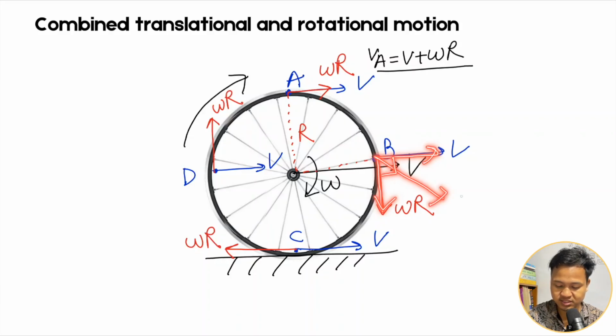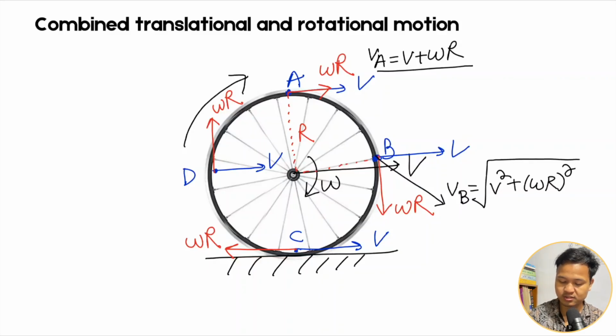The angle between them is 90, and by vector addition, V square plus omega R square plus 2 V omega R cos theta, with cos 90 equal to 0. So V net at B is the square root of V square plus omega R the whole square. That is the net velocity at B.